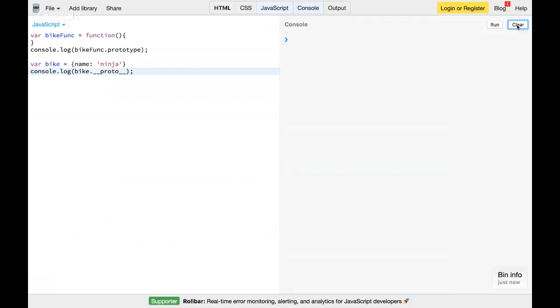Then I have an object, bike, whose property is name with the value ninja, and I print bike dot underscore underscore proto. When I run this, you can see both get printed as a blank object.